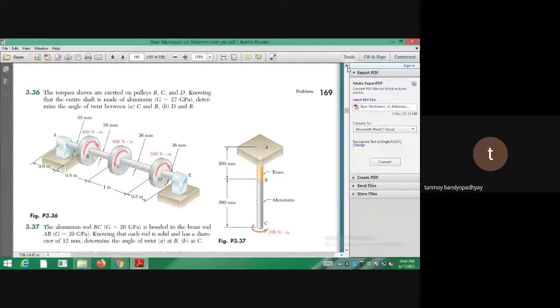So just keep in mind that neither the point B is fixed, nor the point C is fixed. Okay? So when you calculate the twist for the part BC, considering the part B, that's a relative motion, so you're getting something relative. Had it been the twist at the point B, since point A is fixed, you would get the total twist at the point B. But for the part BC, the point B is also moving, the point C is also moving. So you are getting the relative twist between the points. Got it? So we have to calculate initially the angle of twist between C and B. So we have to calculate what is the torque that is acting between B and C.